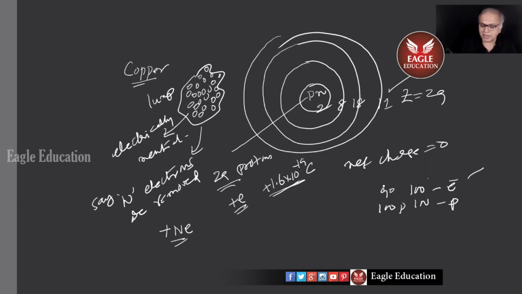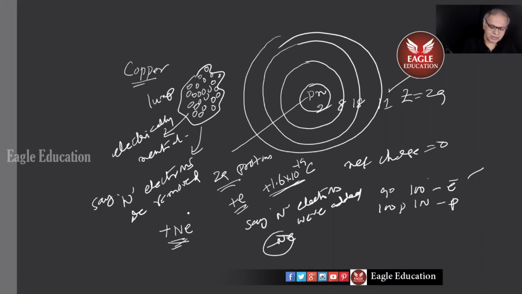So 10 protons will be in excess in that whole material, and it gets a plus charge. But if somehow you added n electrons to it, it will get minus Ne charge. This is what you mean by quantization.